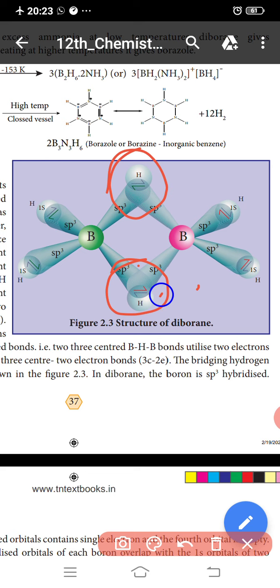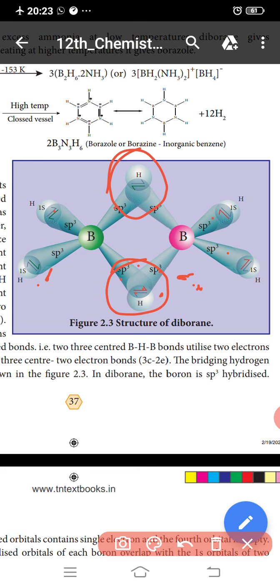Therefore it has 8 boron-hydrogen bonds. However, diborane has only 12 valence electrons, which are not sufficient to form normal covalent bonds.